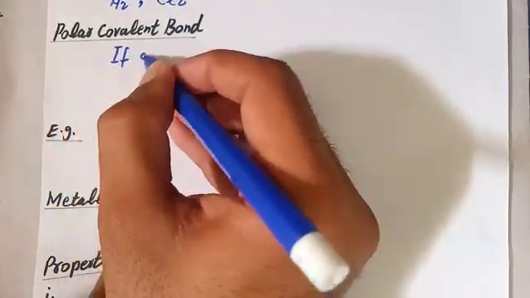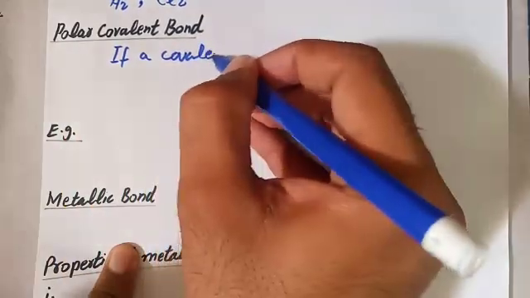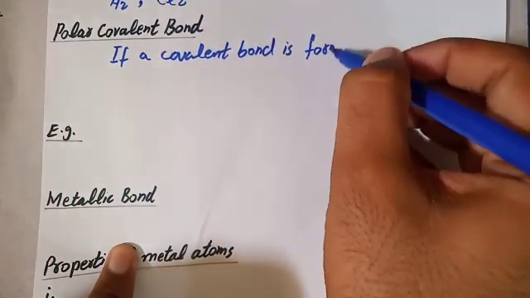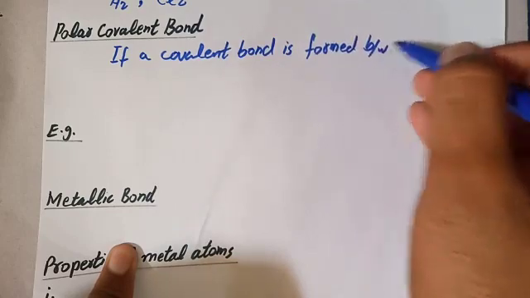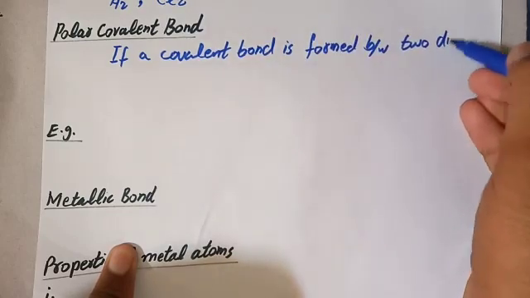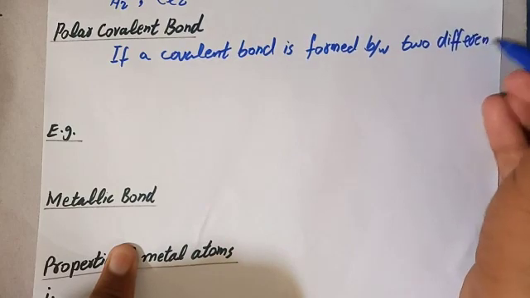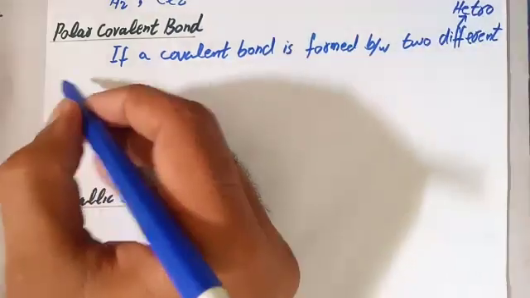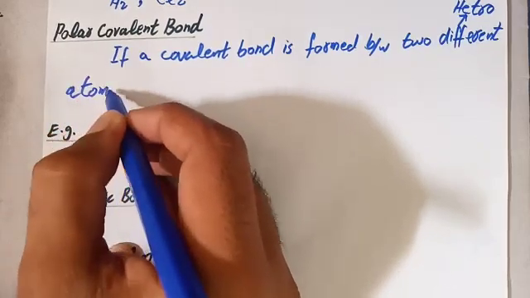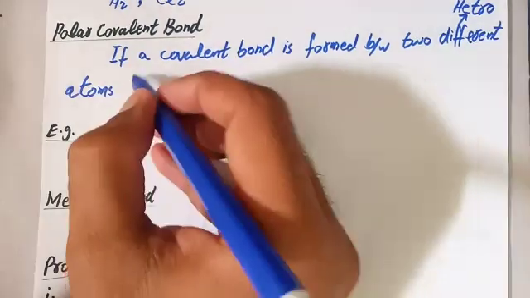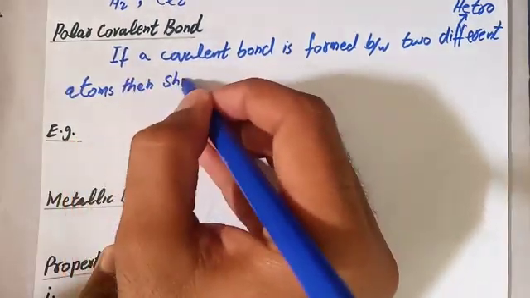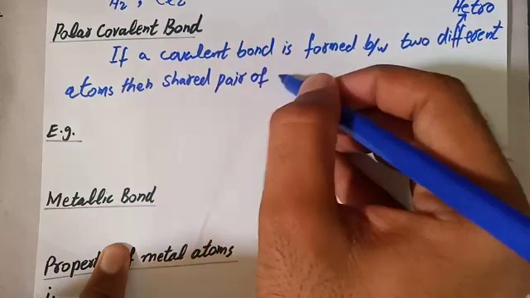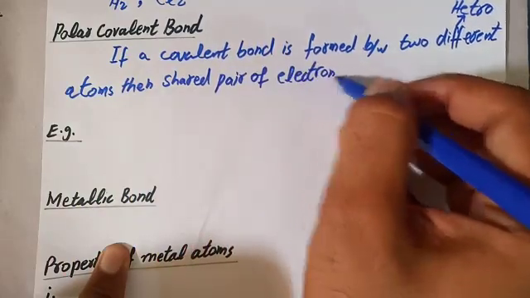So if a covalent bond is formed between two different atoms, different meaning heteroatoms, then shared pair of electrons is not attracted equally.